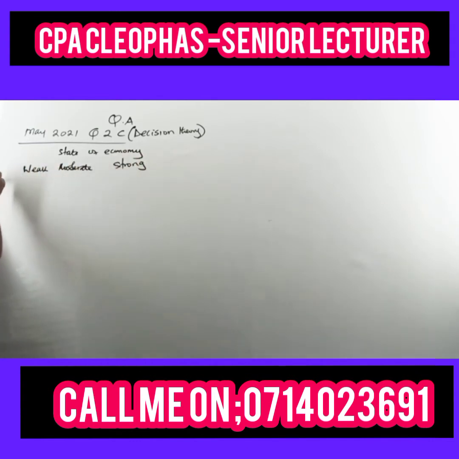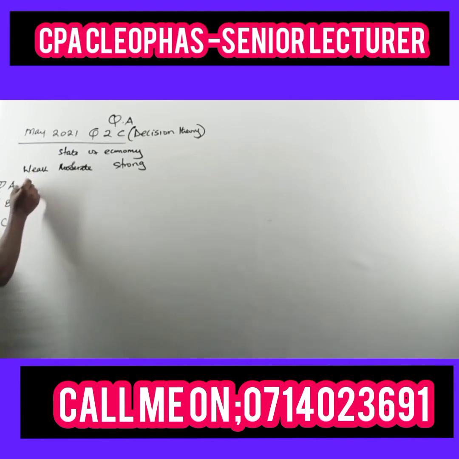Then we have the companies, which are company A, company B, and company C. So these are our companies here.